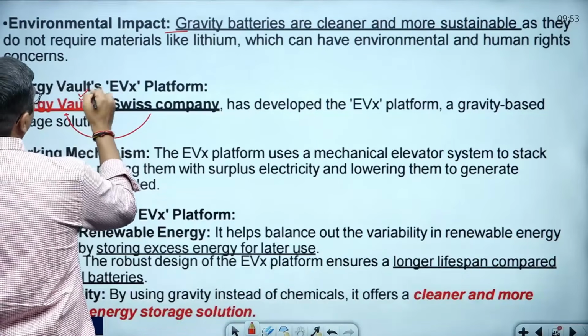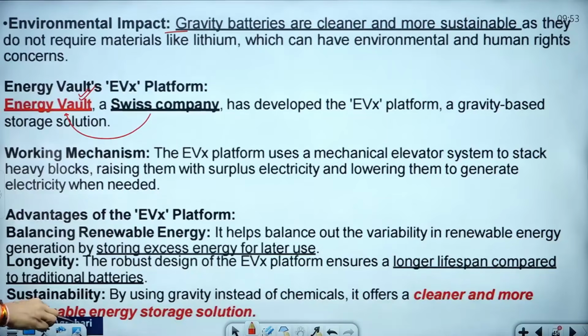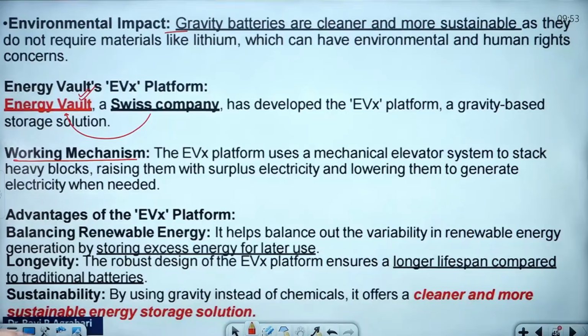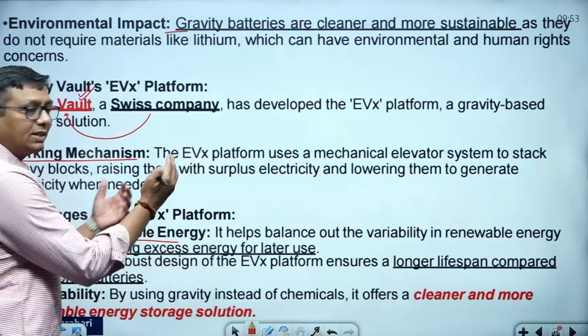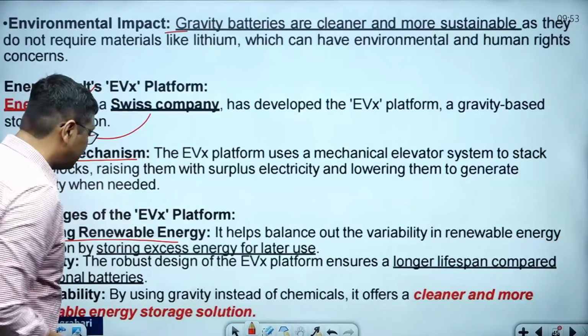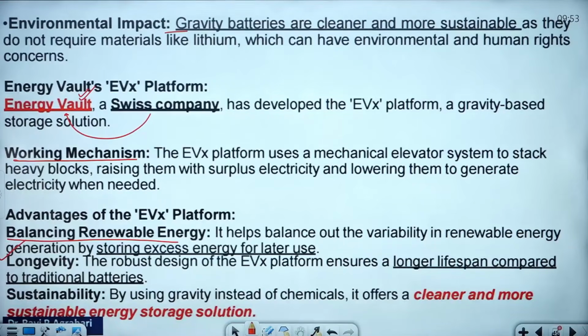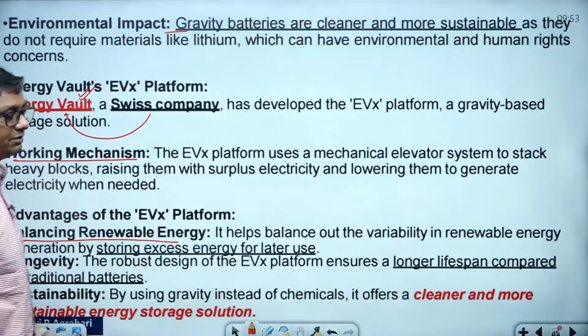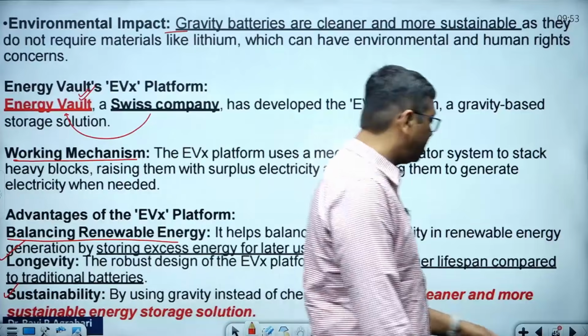The company is Switzerland-based, and its name is Energy Vault. Working mechanisms we have already seen very well. The advantage is the balancing of renewable energy. This is the renewable energy, and this is going to balance that side. Longevity: long-time storage of electricity generation. Sustainability: definitely sustainable, no problem for the environment and the future.